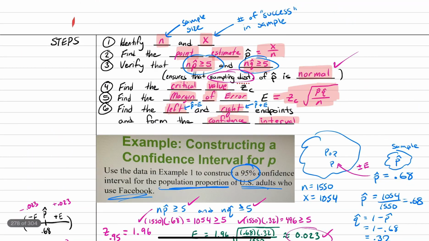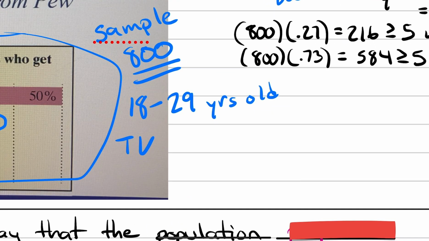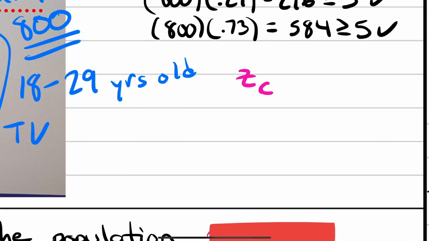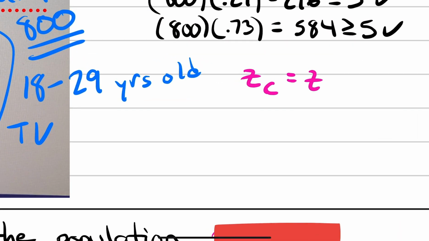The next step would be find a critical value, all right? So our critical value here is for a confidence level of, what they say, 99%. So we want the critical value for 0.99, which again, go back to 6.1 to figure this out, but we should get 2.575. And now we are ready to calculate our margin of error.